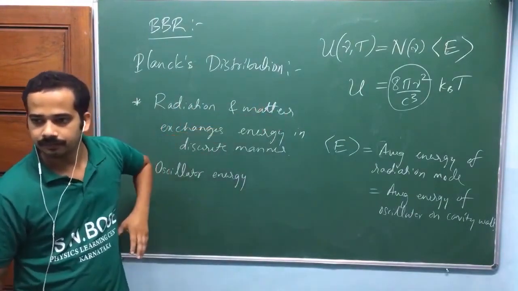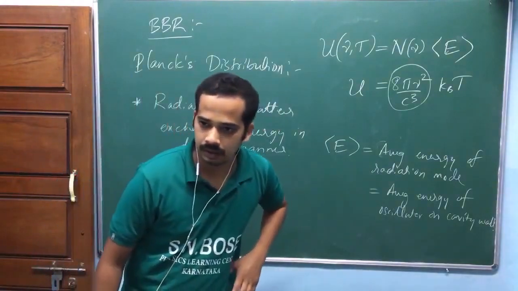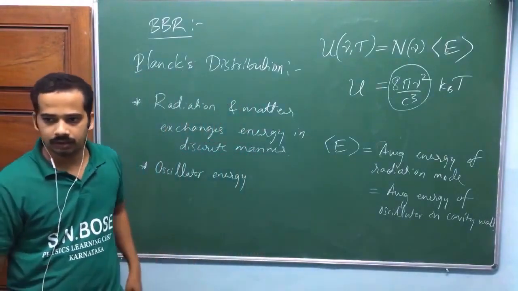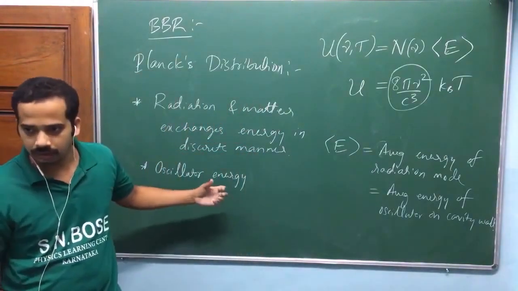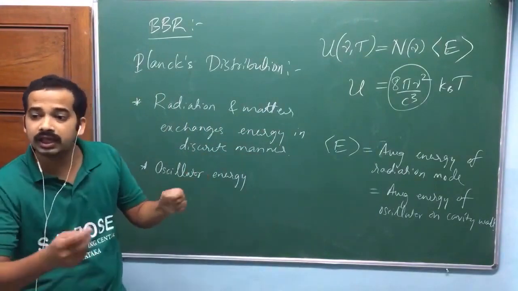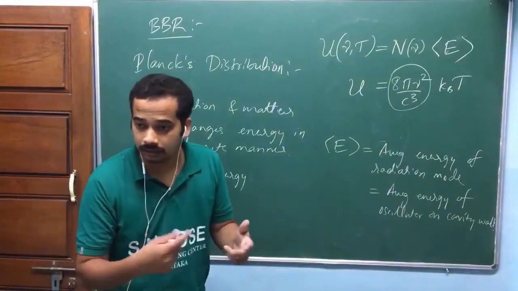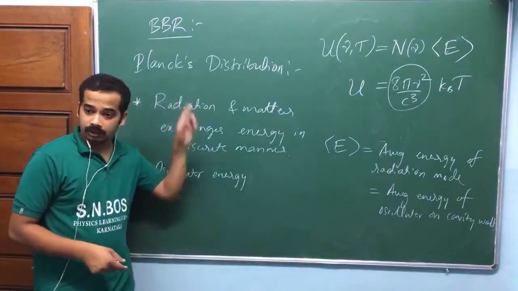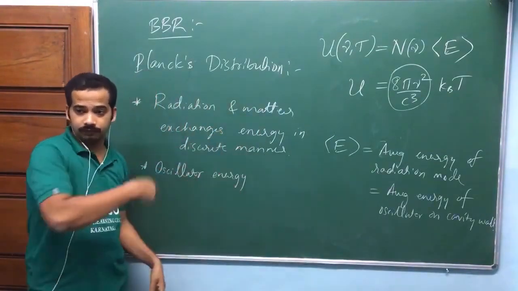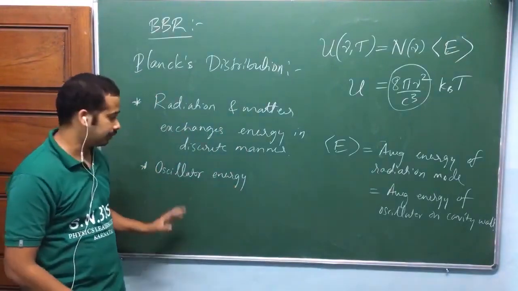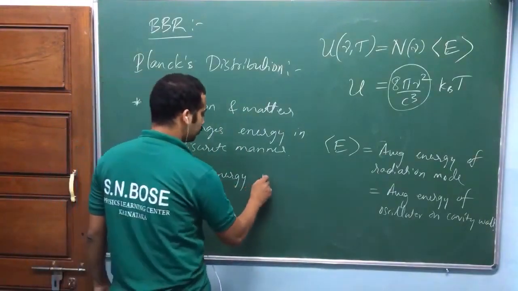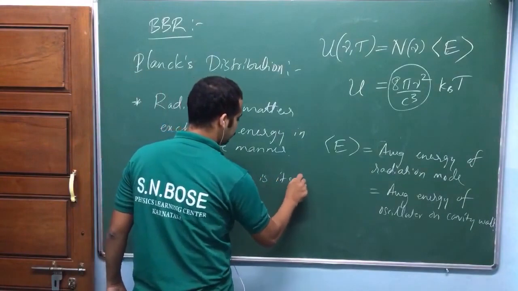The modes, the number of modes n, can also be said to be nu. What I'm saying is that it is also named as an oscillator. As you remember, the standing wave is also called an oscillator. But here I'm talking about the cavity oscillator, the oscillator on the surface of the cavity. Are you getting my point? Oscillator energy is quantized.